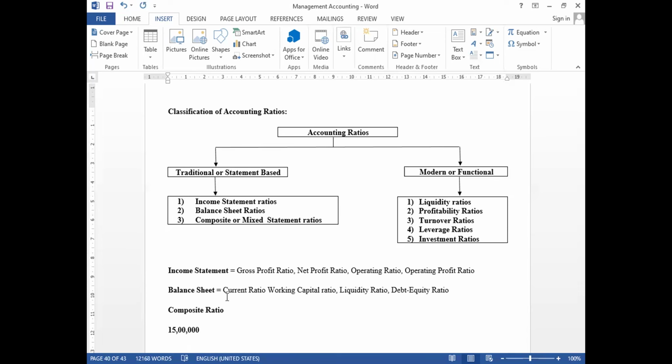We can also call it earnings after tax, and let us assume we don't have any preference dividend.